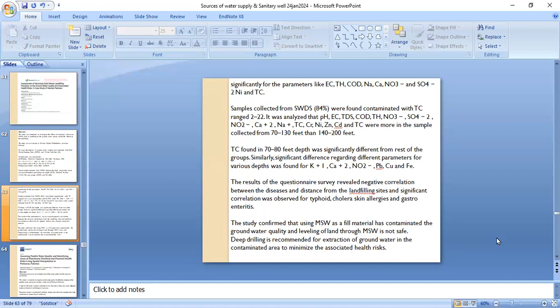Similarly, significant differences regarding different parameters for various depths were found for potassium, iodine, calcium, nitrogen oxide, lead, copper, and ferrous. The results of the questionnaire survey revealed a negative correlation between the disease and the distance from the landfilling sites, and significant correlation was observed for typhoid, cholera, skin allergies, and gastroenteritis. This study confirmed that using municipal solid waste as a fill material has contaminated the groundwater quality, and leveling of land through municipal solid waste is not safe. Deep drilling is recommended for extraction of groundwater in the contaminated area to minimize the associated health risks.